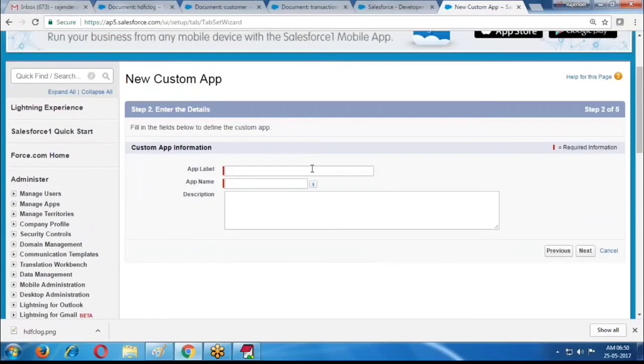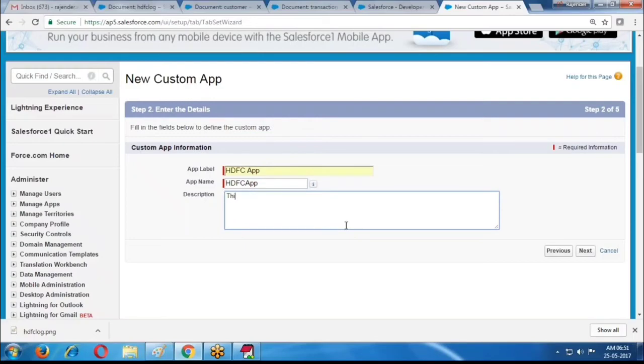In the second step, provide application information, label. The label is something like HDFC app. For the name, you can provide any name, the same name or any other name. Whenever we use the name, it cannot accept spaces. Instead of a space you can use an underscore, otherwise remove the space. Application name and label may or may not be the same. Here I am taking the same label only.